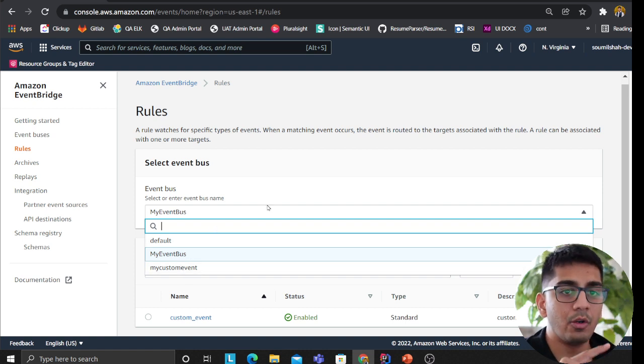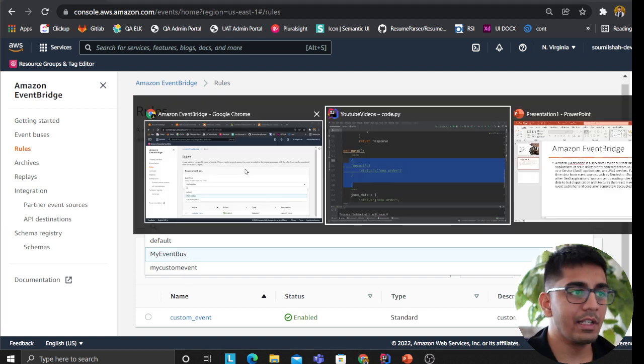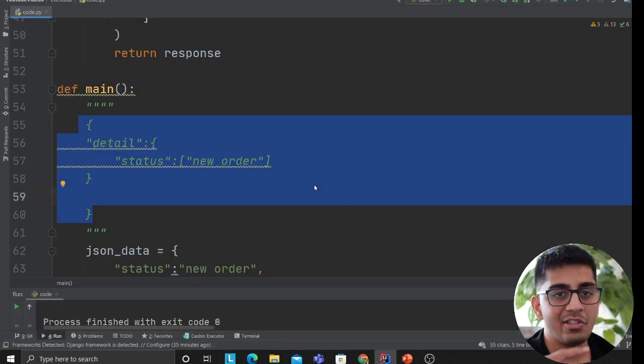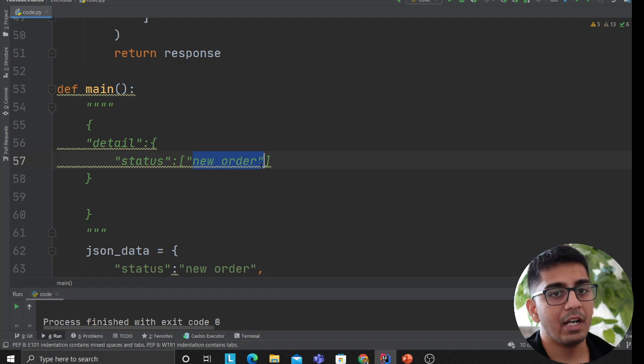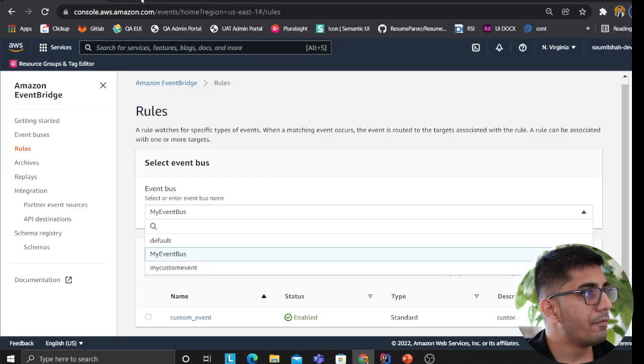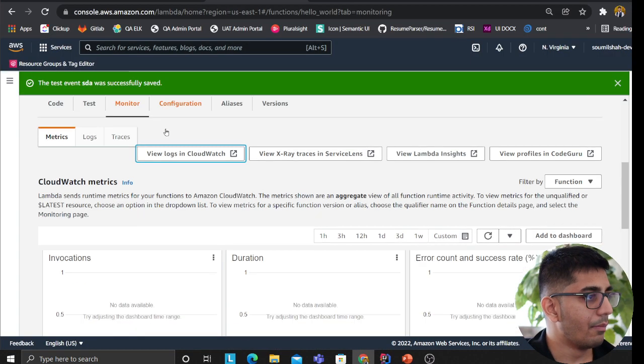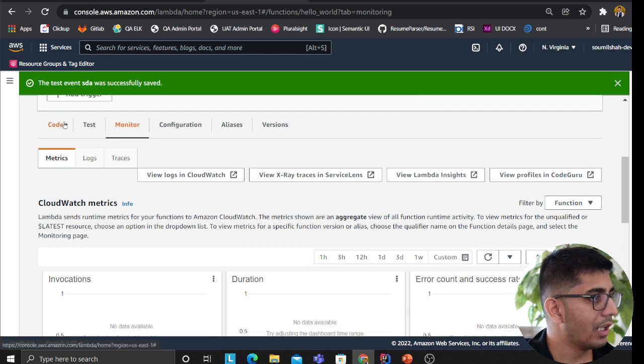Now what I'm about to show you here is code which publishes the messages. If this contains the words new order, it would fire up the Lambda. Okay, so before that, I would like to show you the Lambda. Lambda is nothing crazy, a simple Lambda with a hello world.